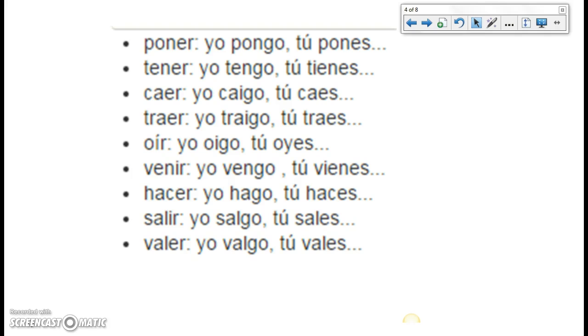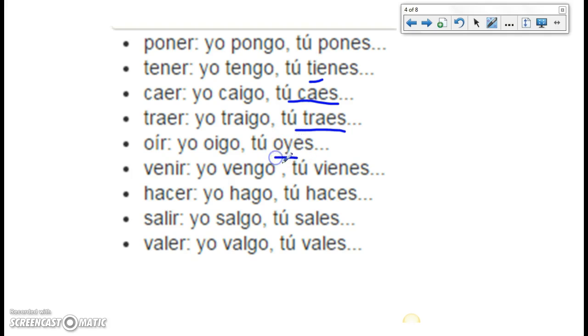I also wanted to point out on this page that just because they say go in the yo form doesn't mean that they're necessarily irregular in the other forms. Like poner is just a regular ER verb in the other forms. Tener is a stem change. Caer is regular. Traer is regular.